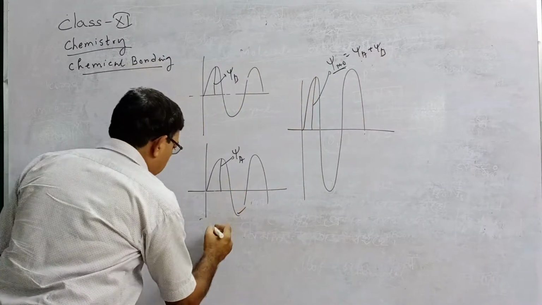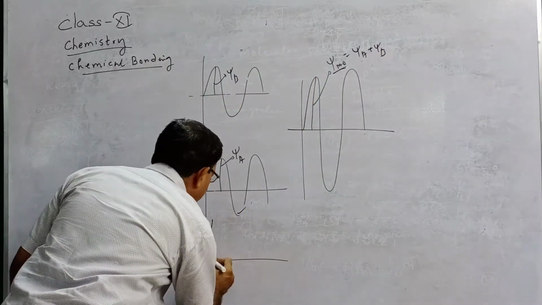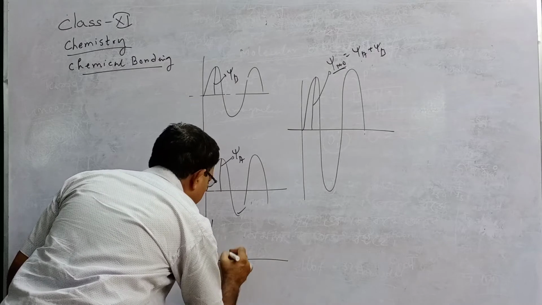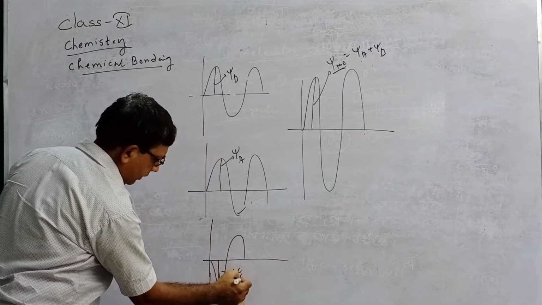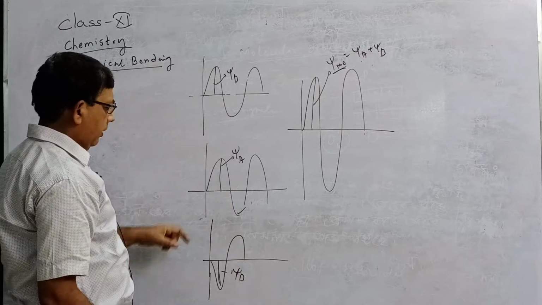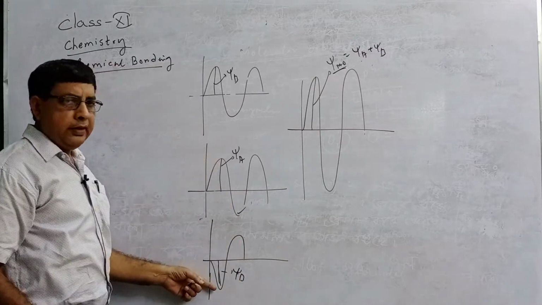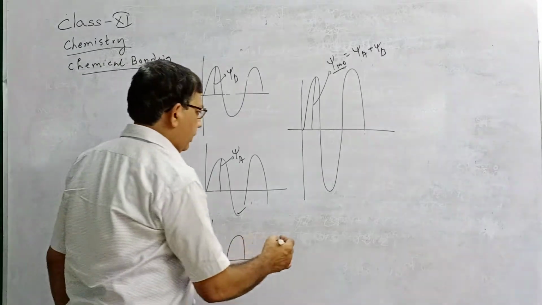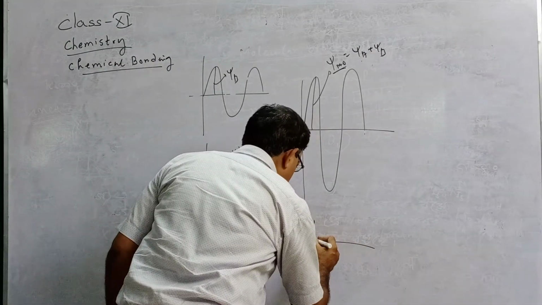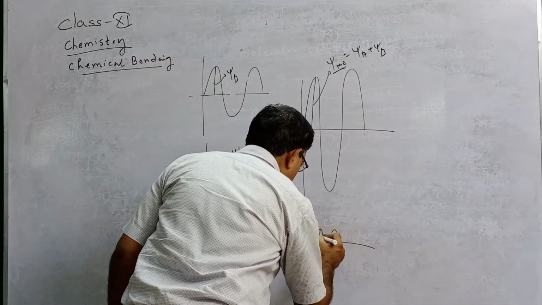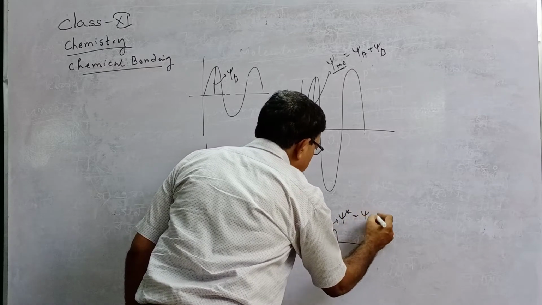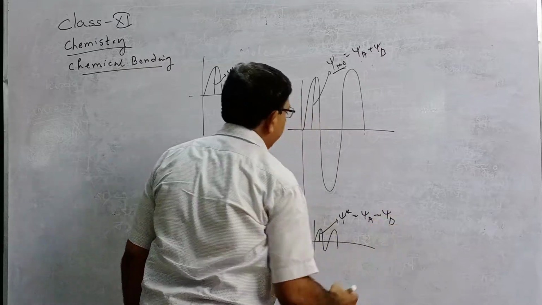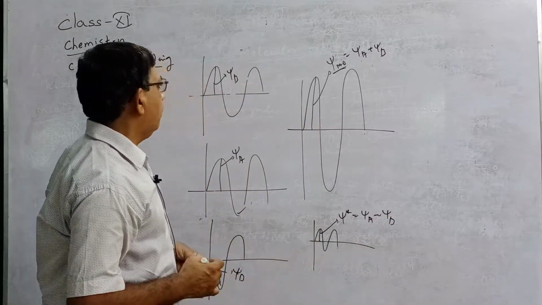Now, if this is one atomic orbital and this is another atomic orbital, say psi B, in opposite phase, when they overlap in opposite phase, the molecular orbital psi star will be psi A minus psi B. This is called the antibonding molecular orbital.